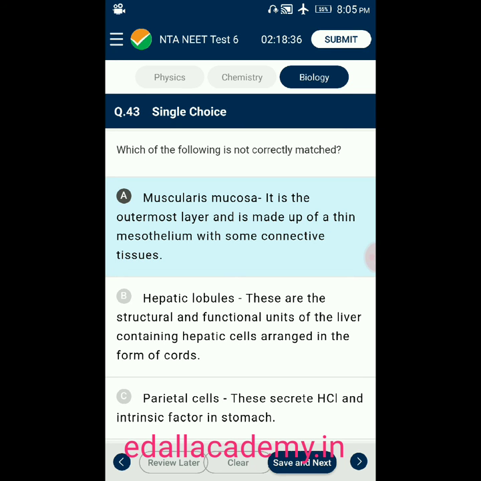Which of the following is not correctly matched? Here 4 options are given. From that, we have to find out the incorrect one.